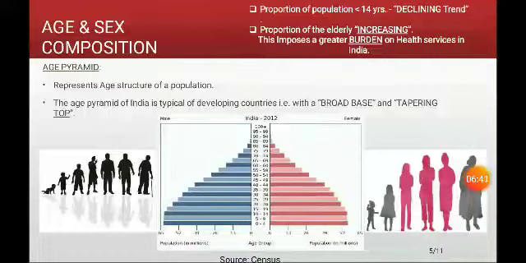This is the age-sex pyramid of India according to 2011 census data, where we can see a broad base and tapering top. But for a developed country, the age-sex pyramid will have a bulge in the middle and a narrow base. A typical example is the age-sex pyramid of Switzerland.